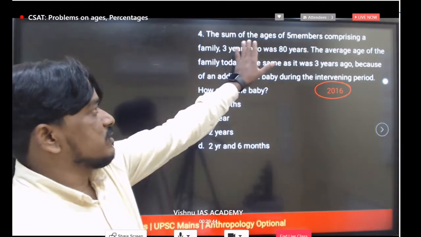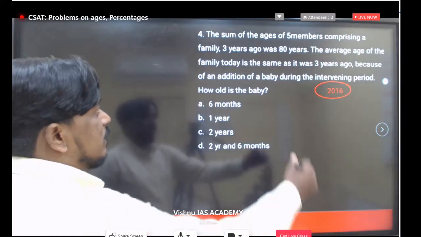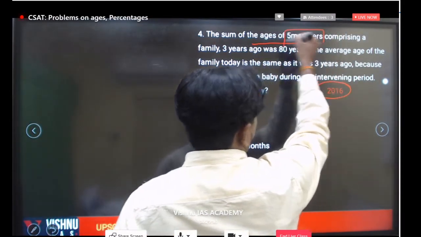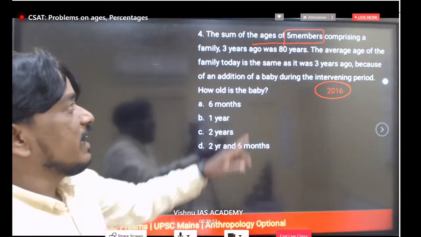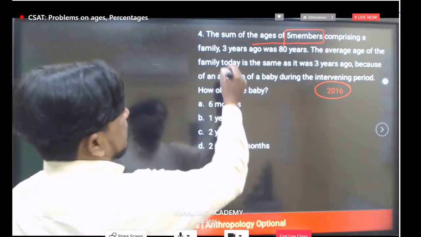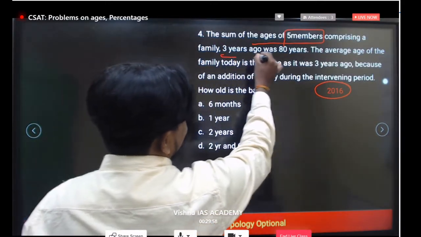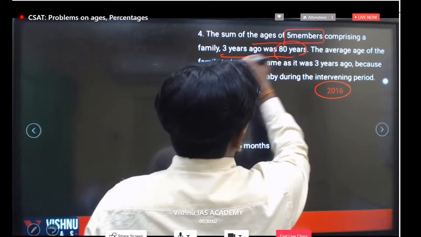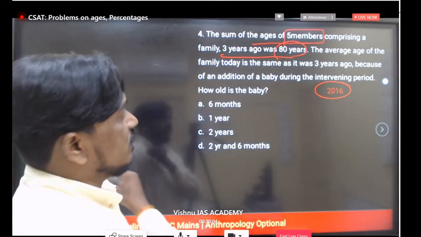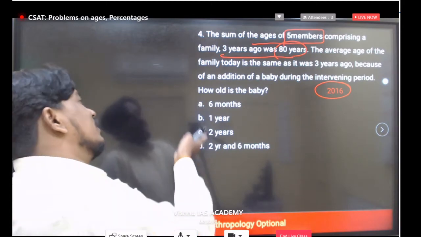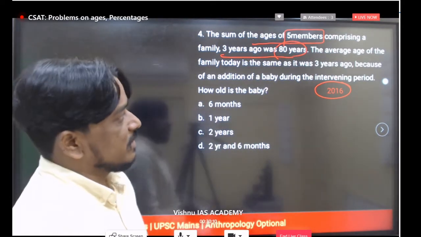What data we have, just read carefully here. The sum of the ages of 5 members. We are talking about 5 members initially. The sum of the ages of the 5 members comprising a family 3 years ago was 80 years. So from the present to 3 years ago, it's 80 years.